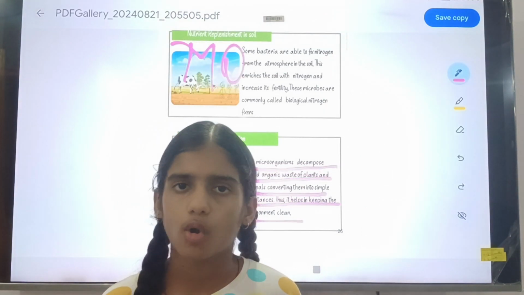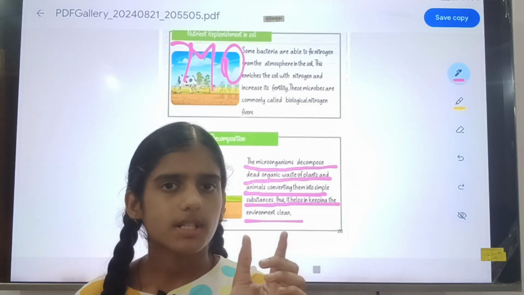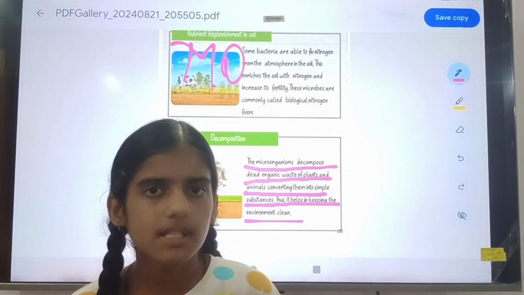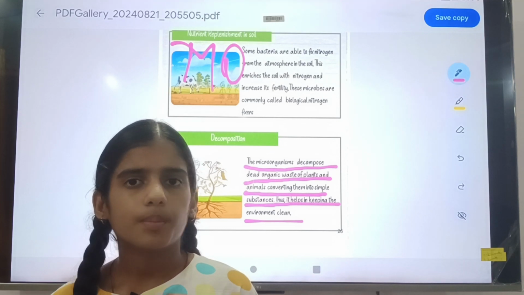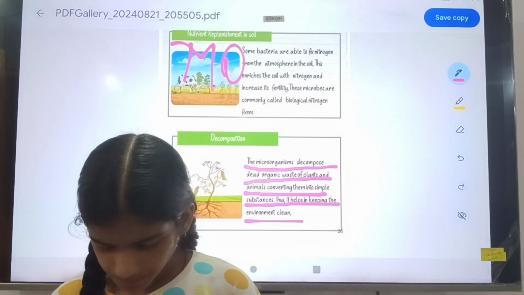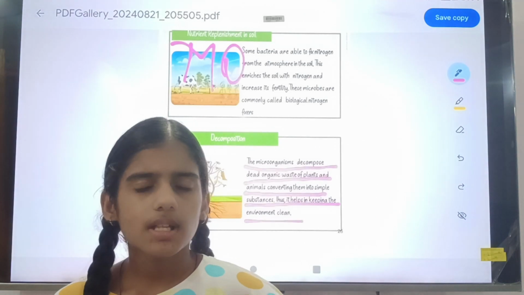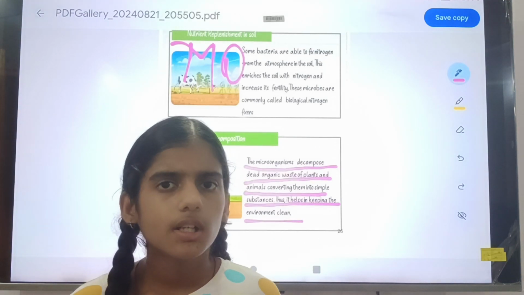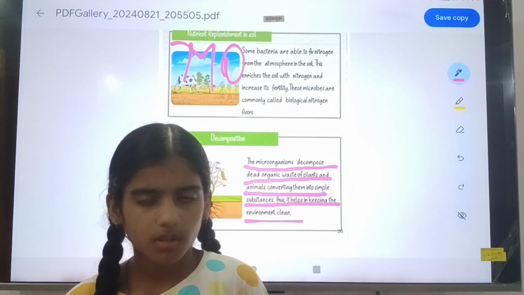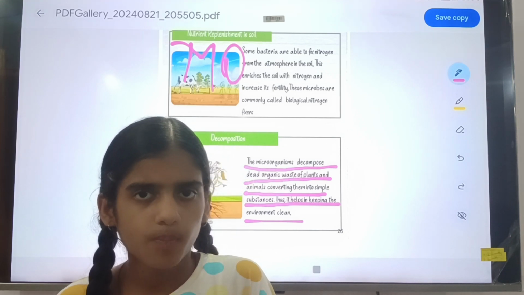Listen carefully: microorganisms can convert the dead remains of plants and animals into organic matter, which is also called humus, which is very helpful for the soil.